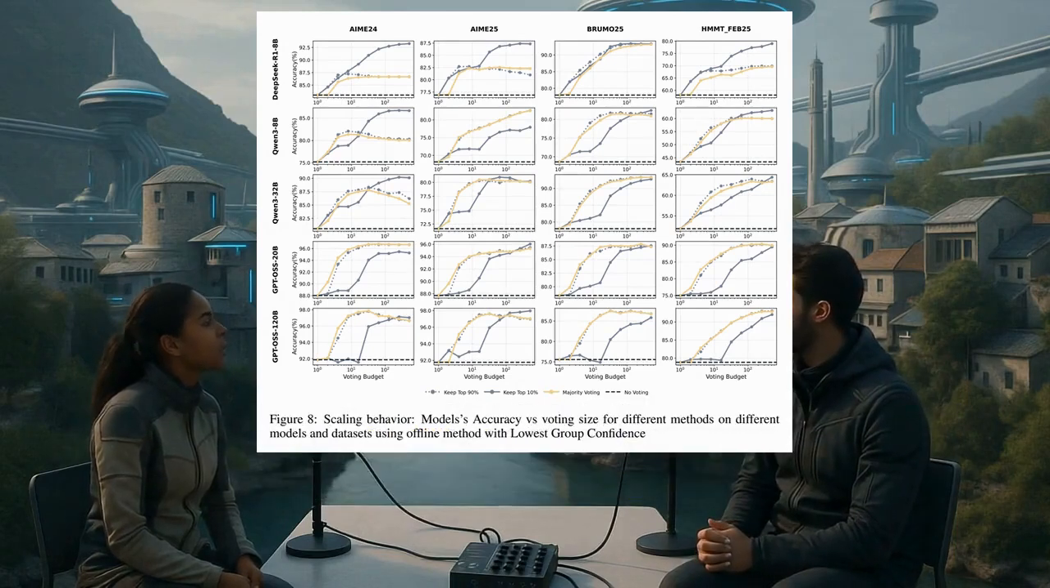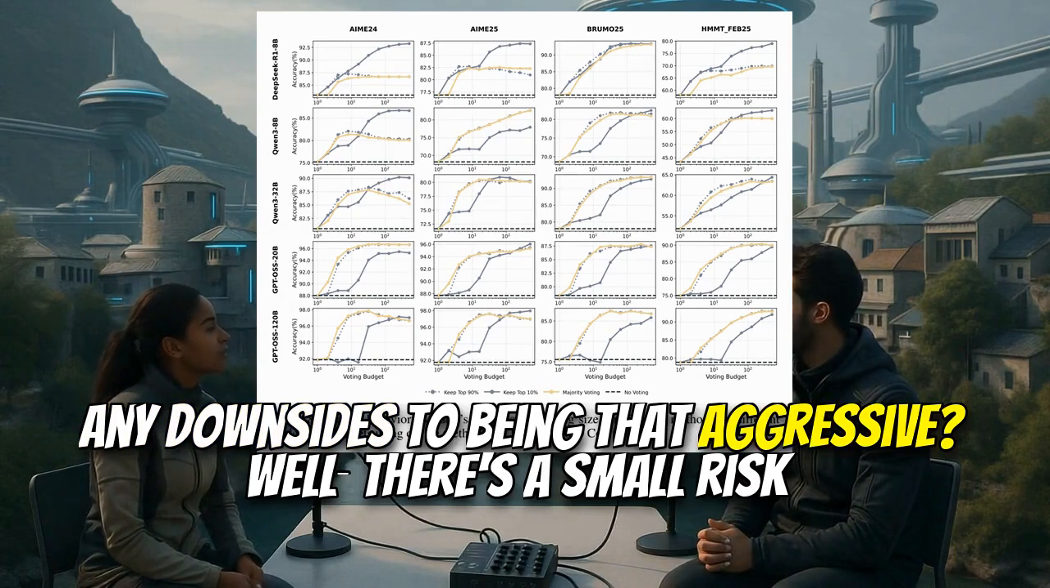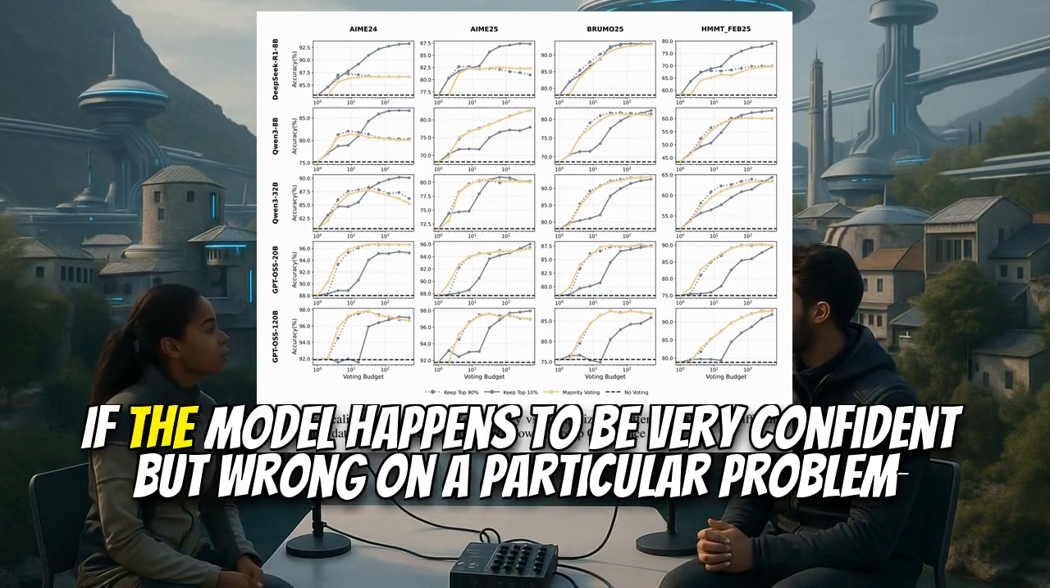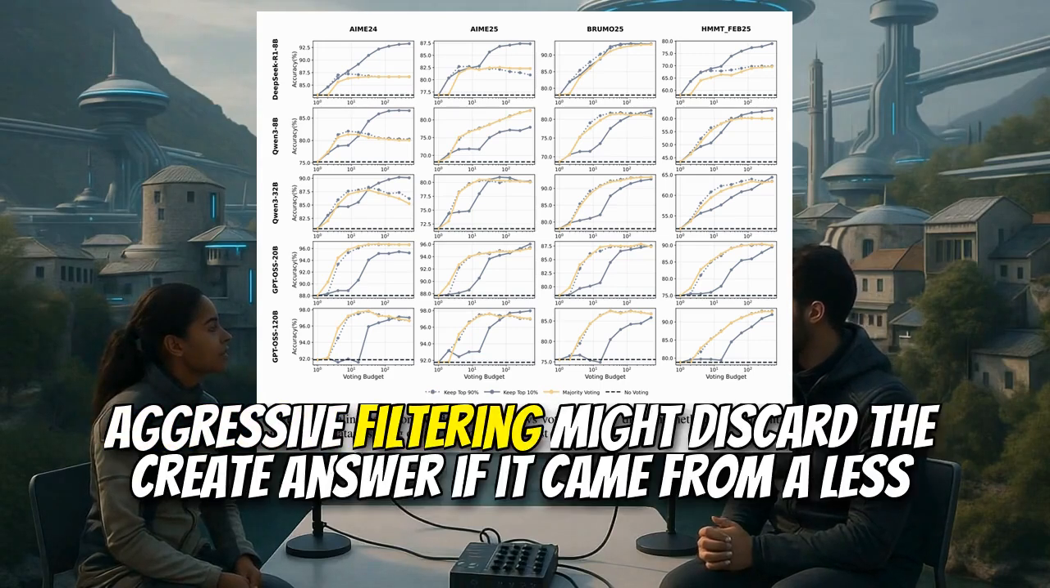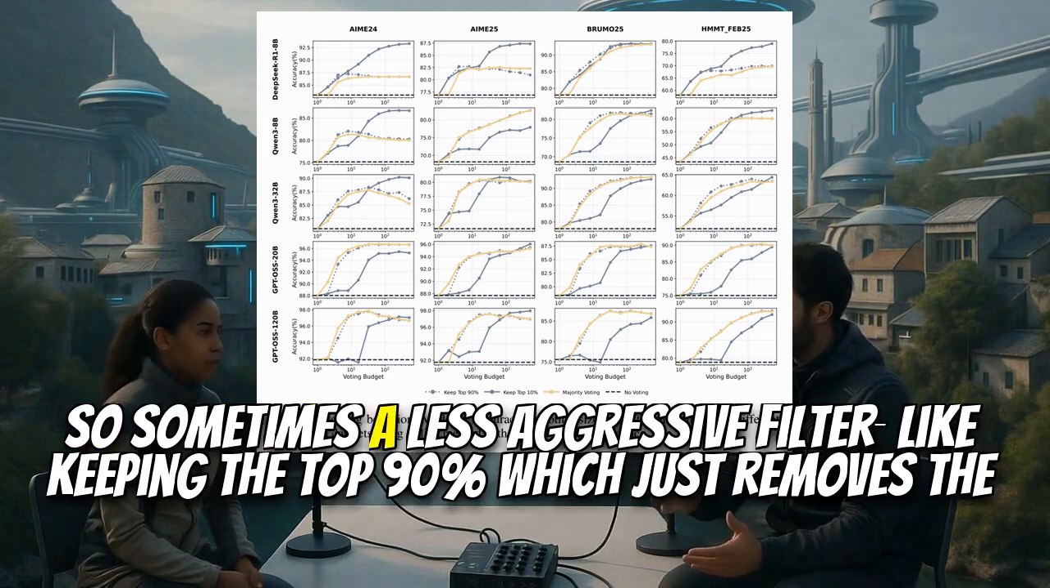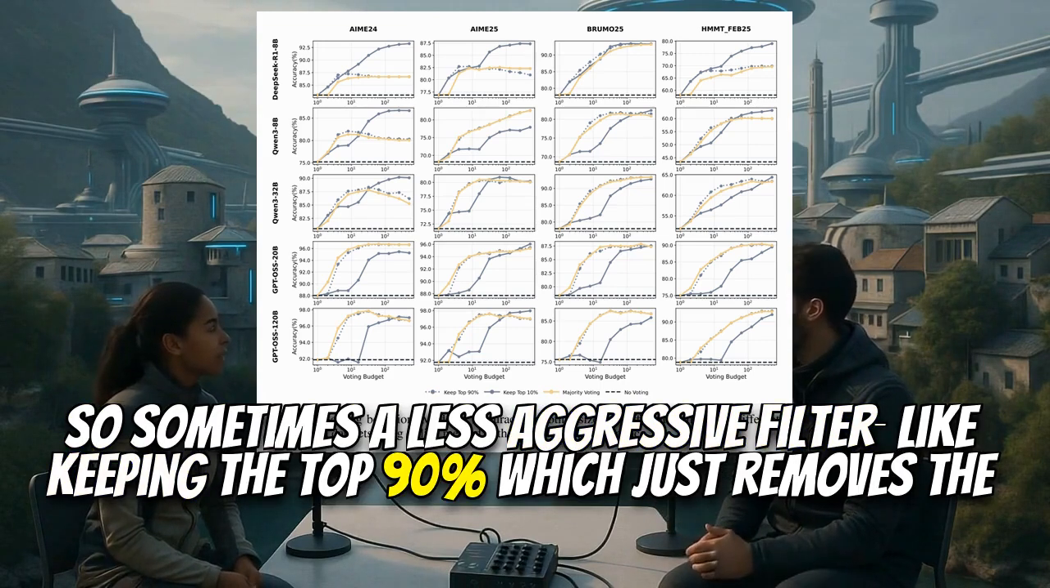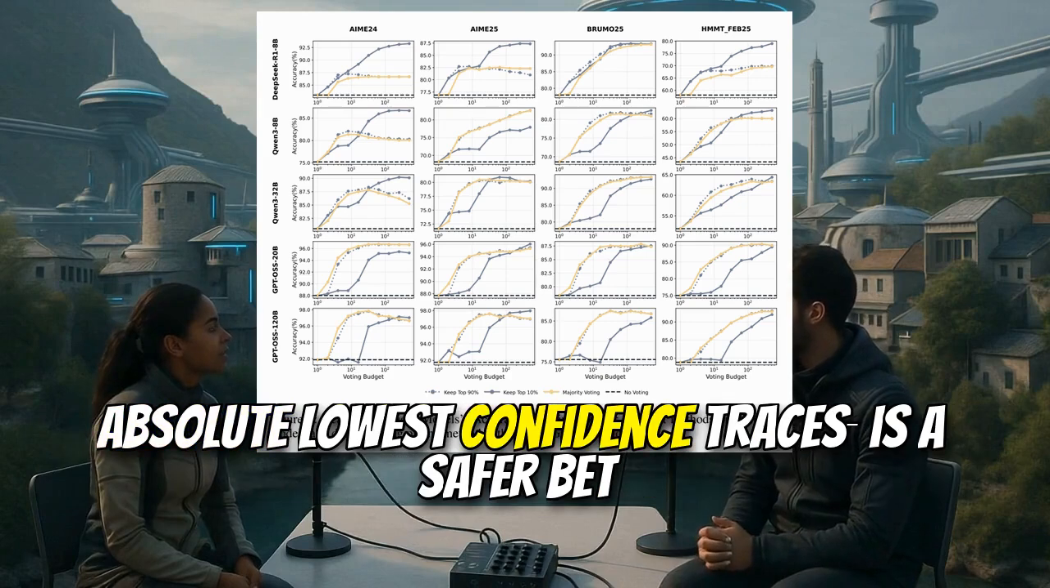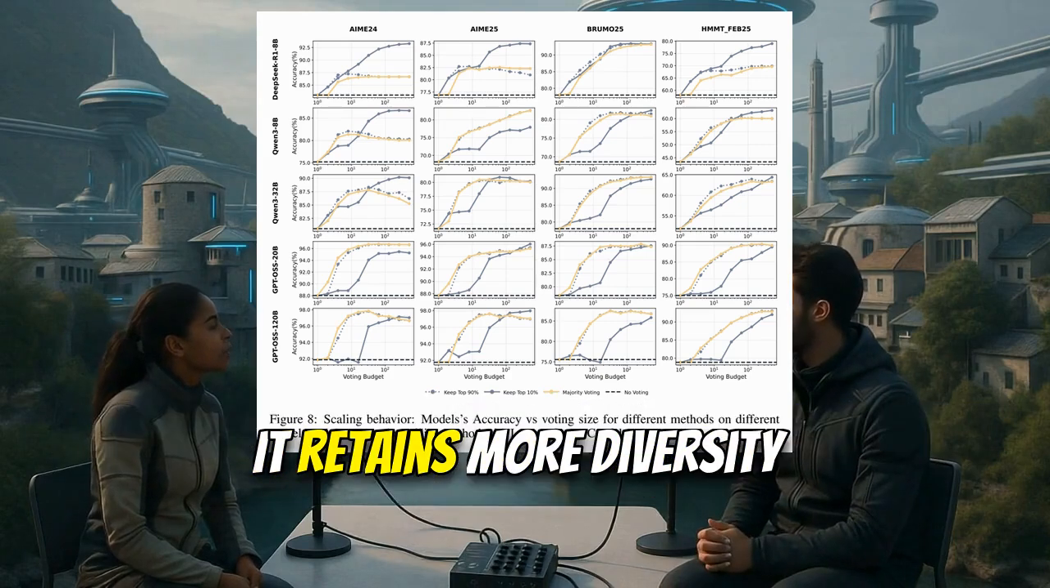That's a solid gain. Any downsides to being that aggressive? Well, there's a small risk. If the model happens to be very confident but wrong on a particular problem, aggressive filtering might discard the correct answer if it came from a less confident path. So sometimes a less aggressive filter, like keeping the top 90%, which just removes the absolute lowest confidence traces, is a safer bet. It retains more diversity.